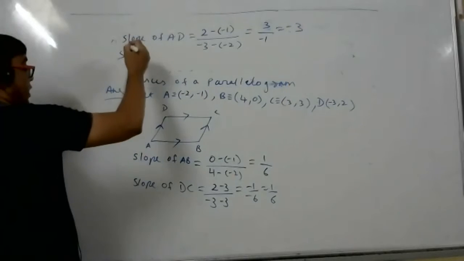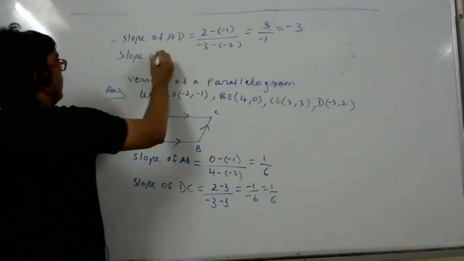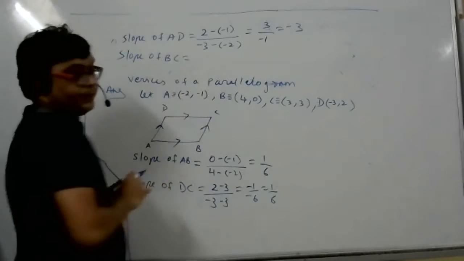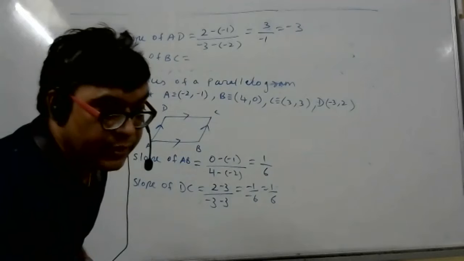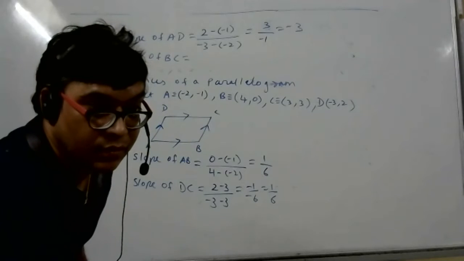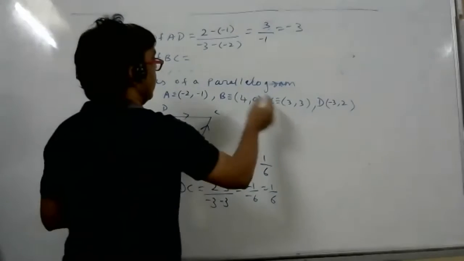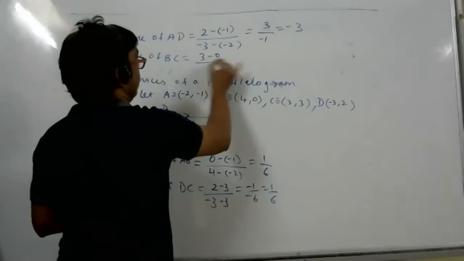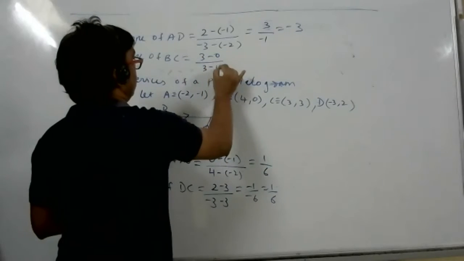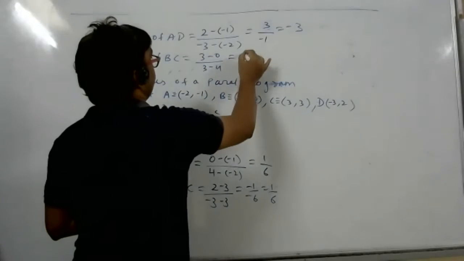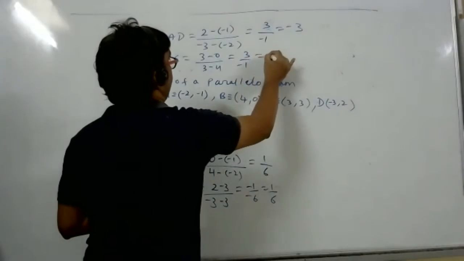Slope of BC, how much, student? Tell me the slope of BC. 3 minus 0 by 3 minus 4. So how much? 3 by minus 1, so minus 3.